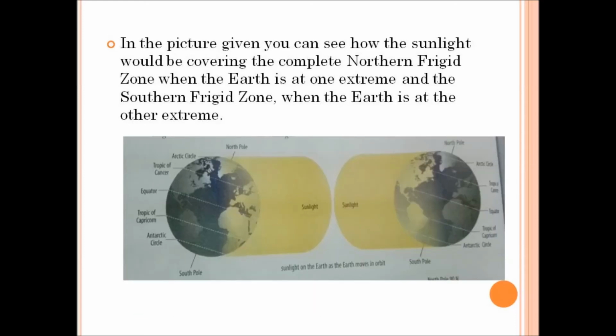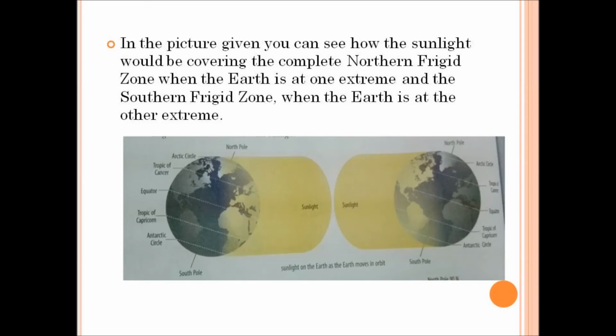And now look at this picture, children. Here the earth has revolved around the sun and it has come to the other side of the sun. Here the pattern of light falling on the earth is different. Can you notice, children?